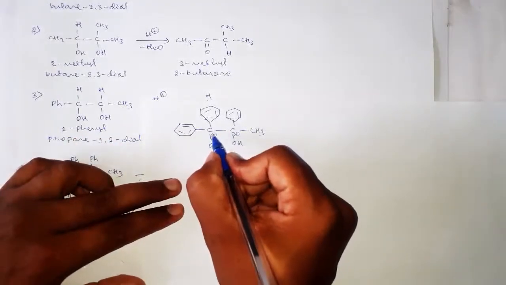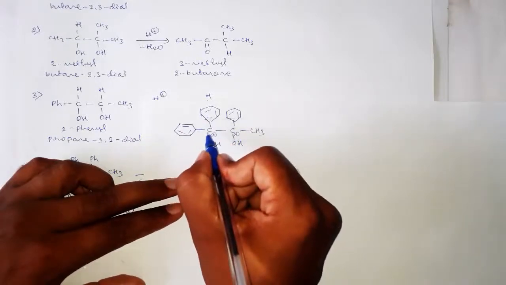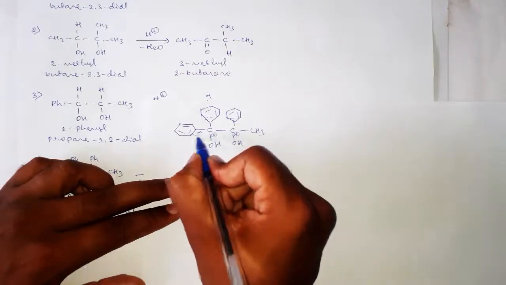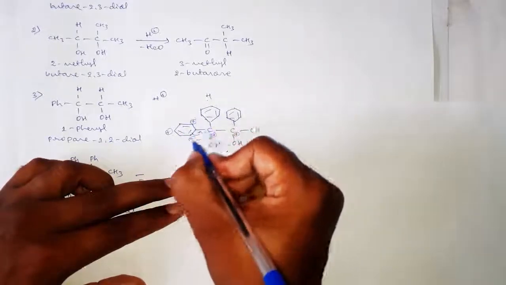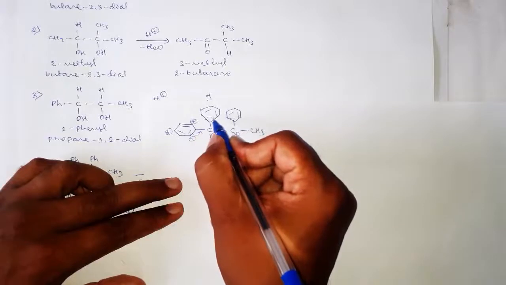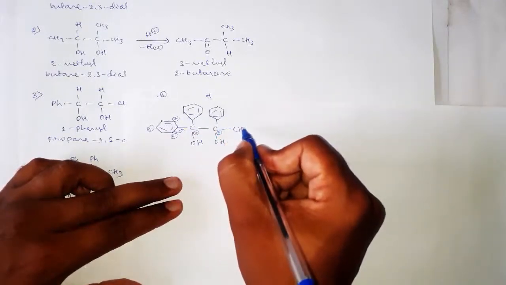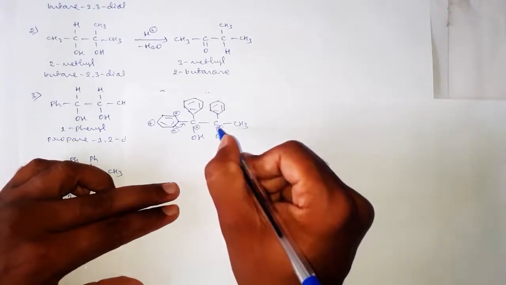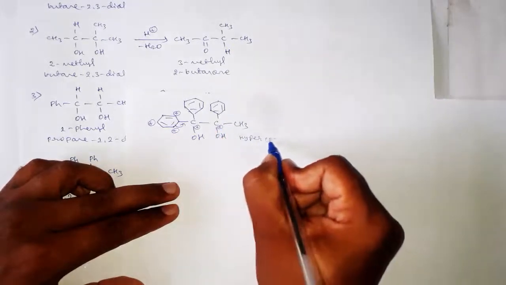This carbocation can be stabilized by 2 benzene rings. These benzene rings can stabilize this carbocation by the delocalization of pi electron. And hence the positive charge can delocalize over the benzene ring, and here this type 2 benzene rings are there, and here 1 benzene ring is there and 1 methyl group is there, and we know that this methyl group can stabilize this carbocation by